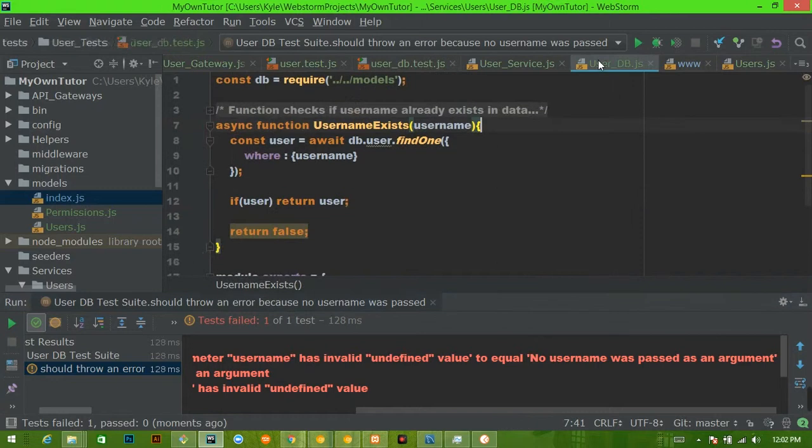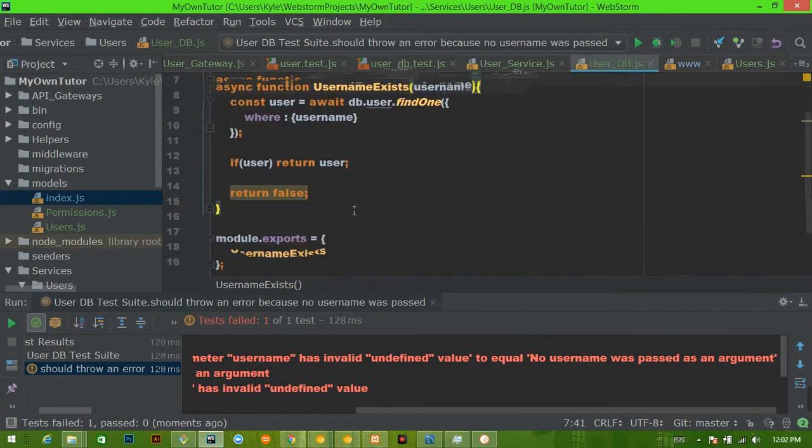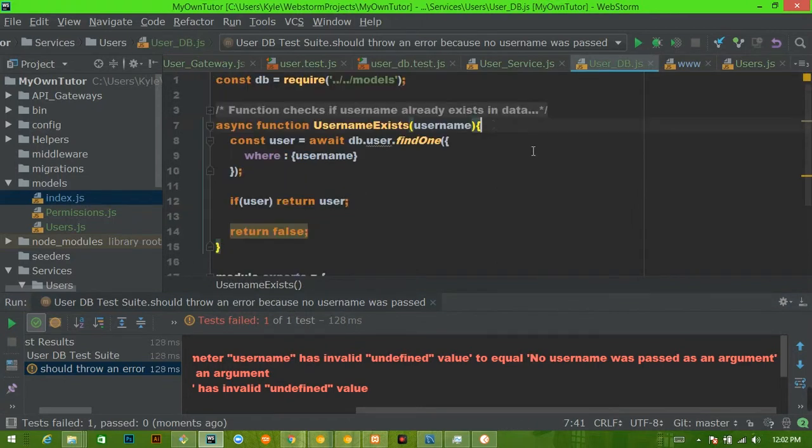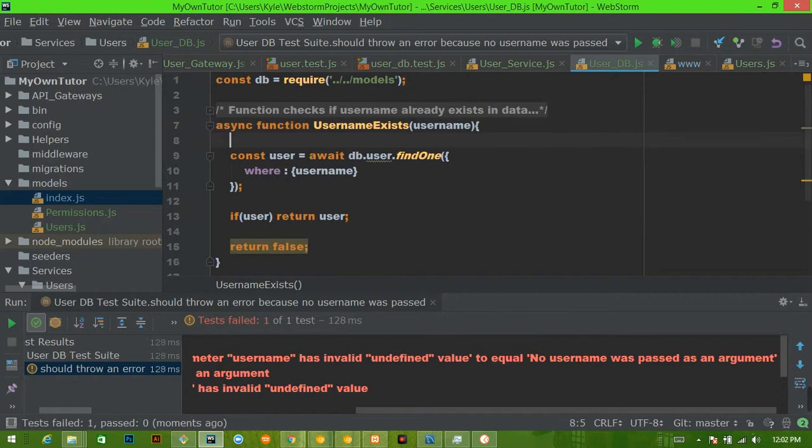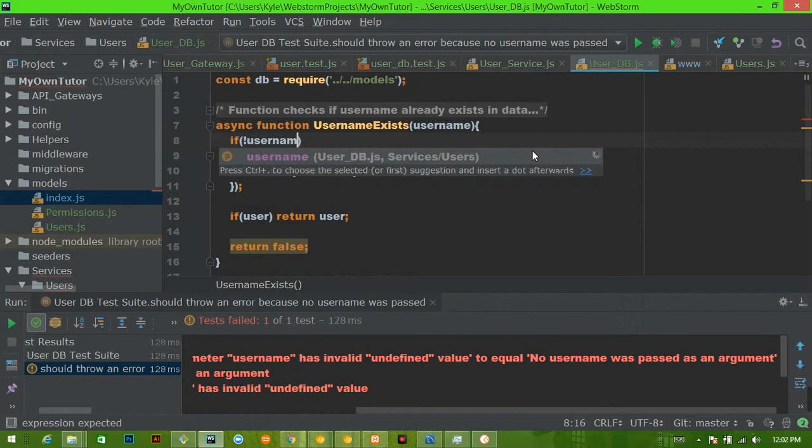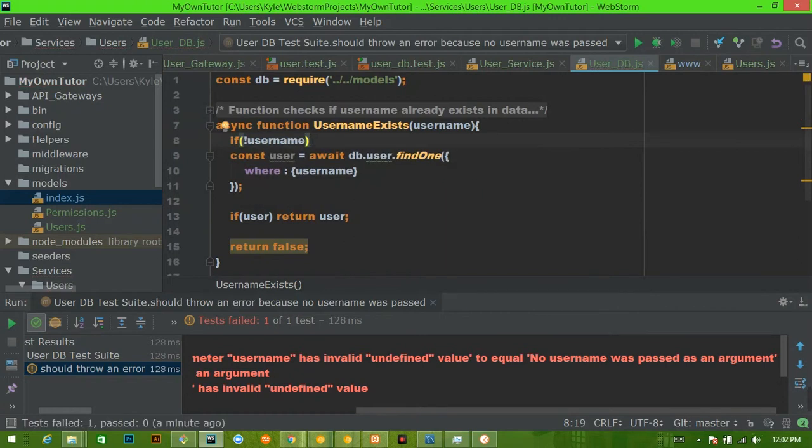And then inside userdb.js, we are going to write a little error checking here. So if no username, okay, then we are going to, or actually, hold on. We don't want to say no username because that would be the same thing as a string.